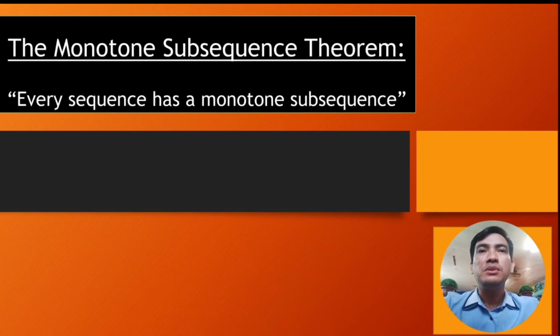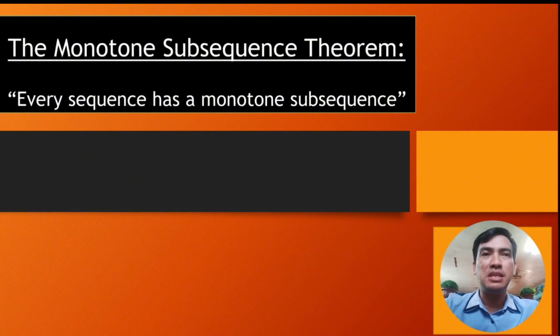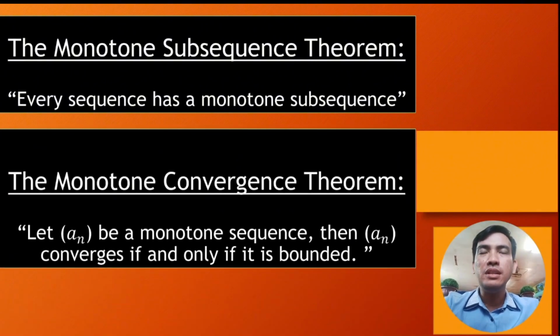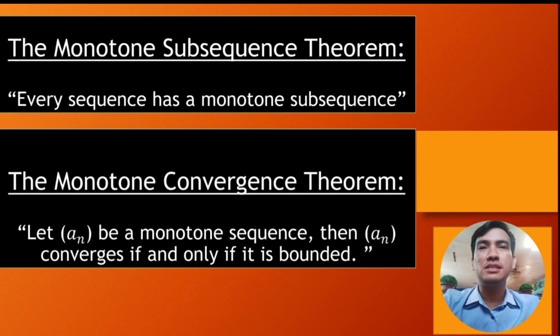Here we go. It states that every sequence has a monotone subsequence. Now moving on, the monotone convergence theorem: let a sub n be a monotone sequence, then a sub n converges if and only if it is bounded. So let us now begin with an arbitrary bounded sequence.